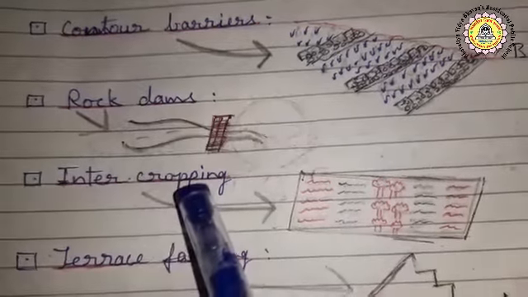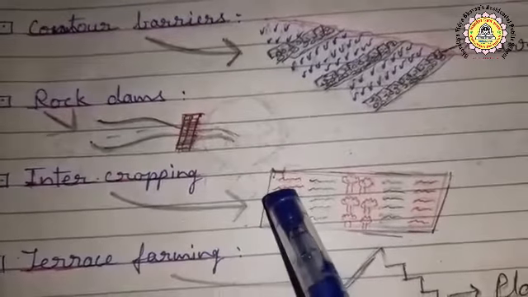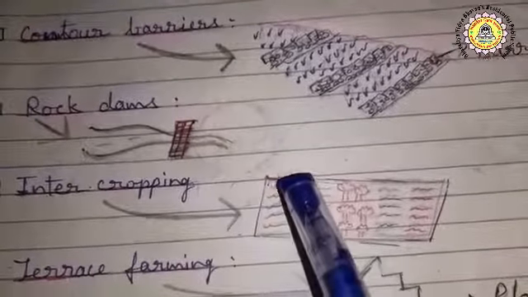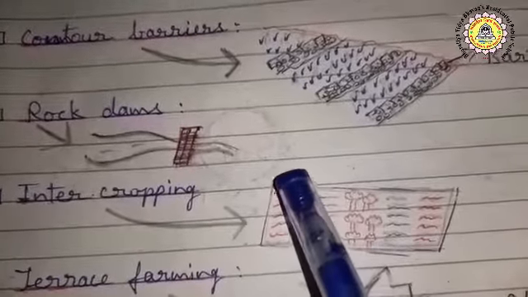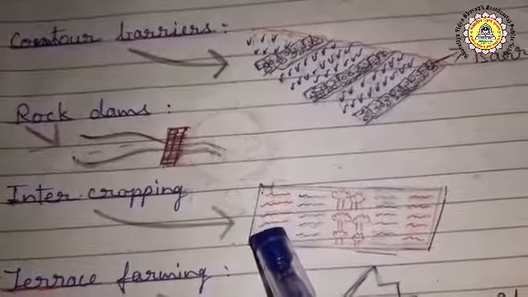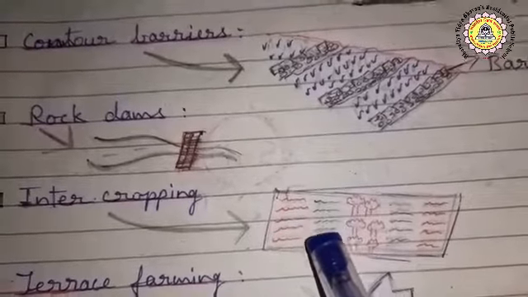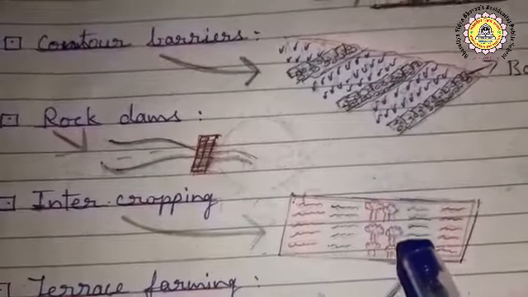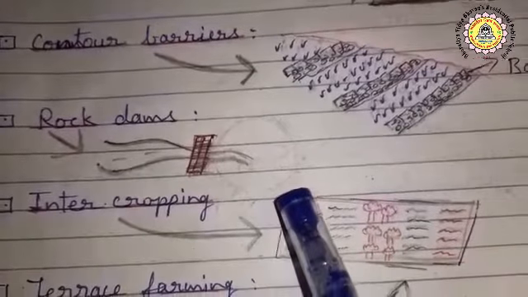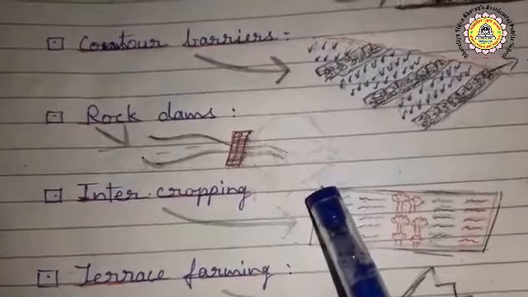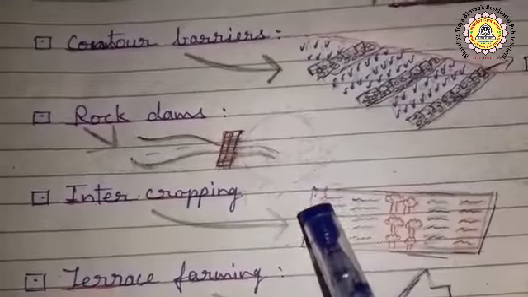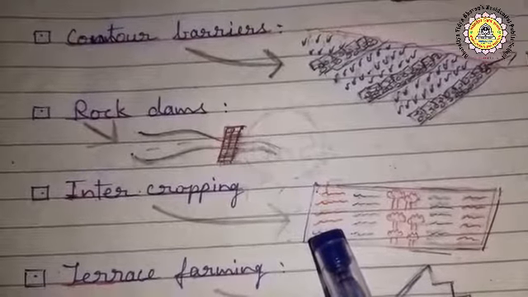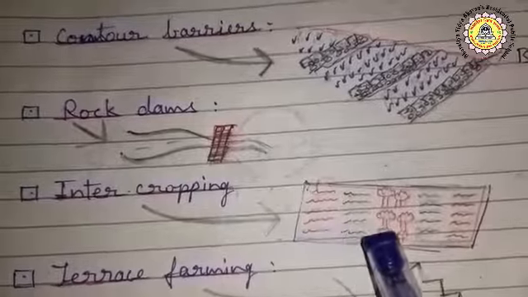Next one, intercropping. Now what is intercropping? Suppose this is a small plot of land, and in this we have to grow a number of trees. Suppose in this row we plant big trees, the next row very small trees, again in this row big trees, beside this again small, again big. So what will happen when the air flows with great force? With the help of these trees, it stops the soil erosion. So the trees or vegetation cover stop the soil erosion by intercropping.